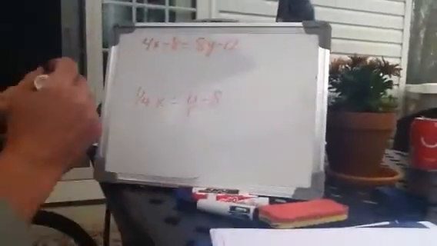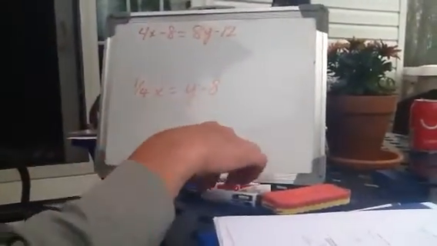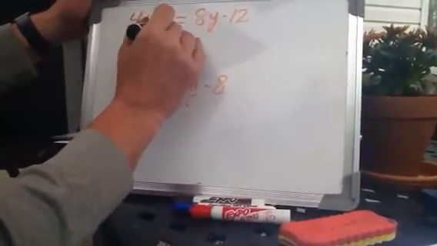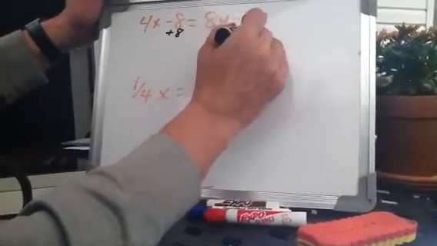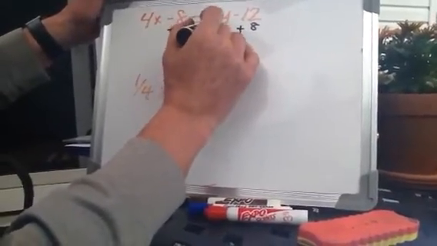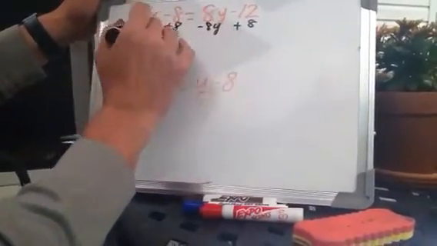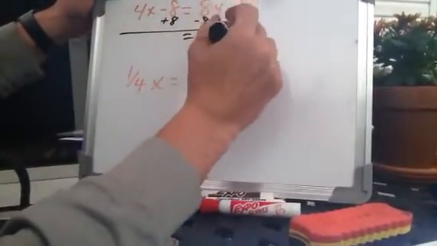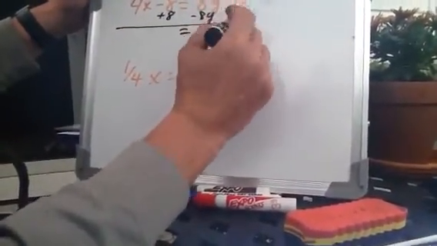All right? So our first job is to get these x and y's all organized. All right? And this one gets a little bit weird. All right? So let's see what I want to do. I want to add the 8 here. All right? And then I'm going to subtract 8y over to this side over here. All right? So let's see what we get. Negative 12 plus 8 is negative 4.